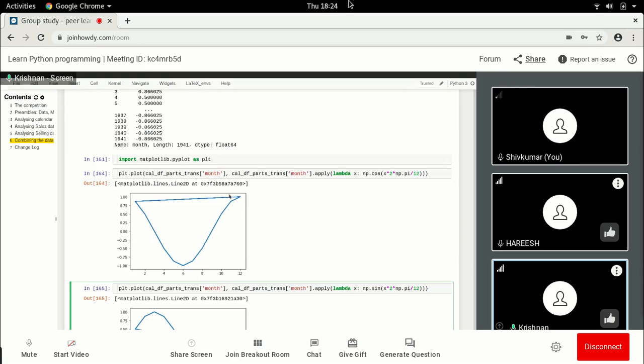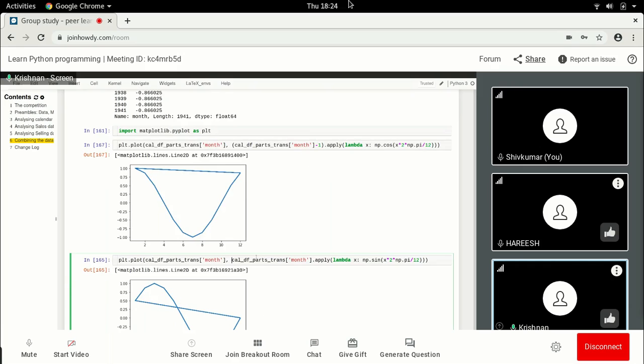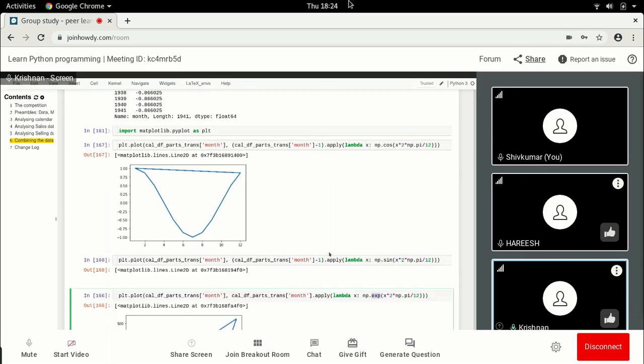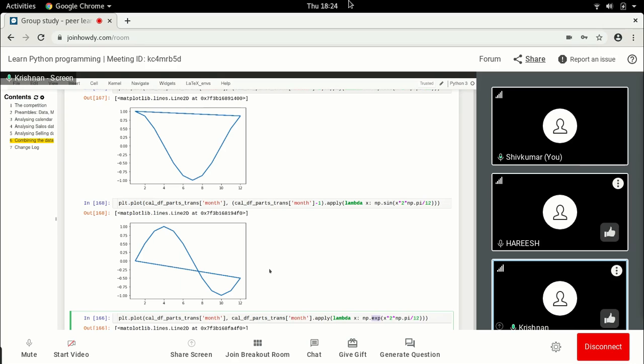So for instance, can I do this -1 directly here? Will it be possible for me to do it? I think so. You can. We just check. So you see this is much closer, and if I do this here, I don't think it's closer.